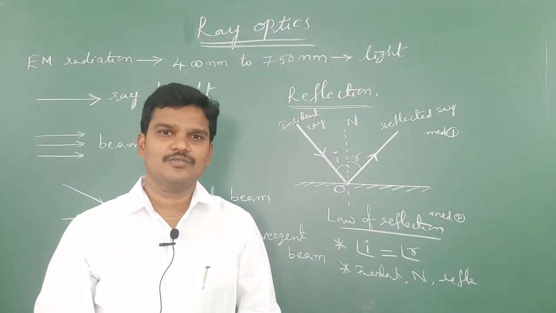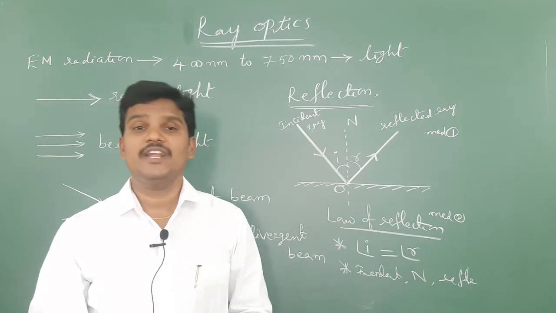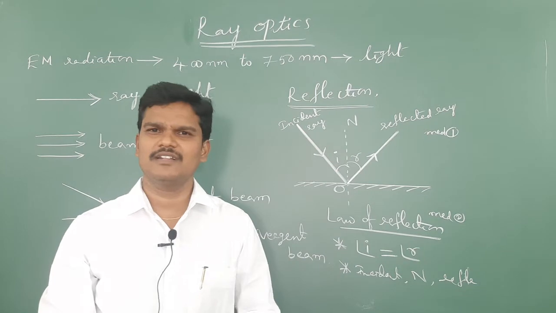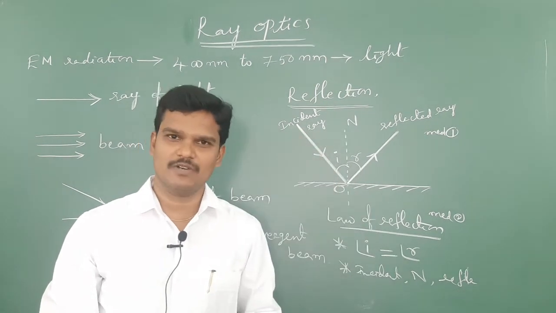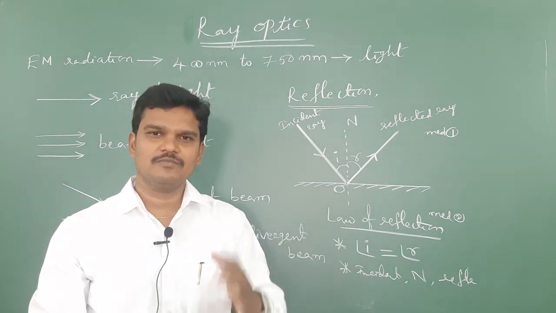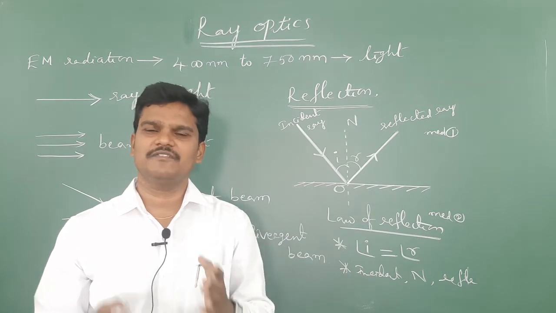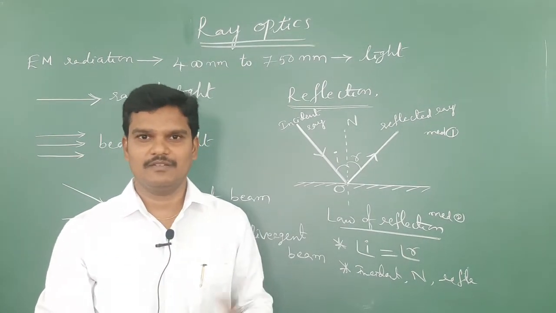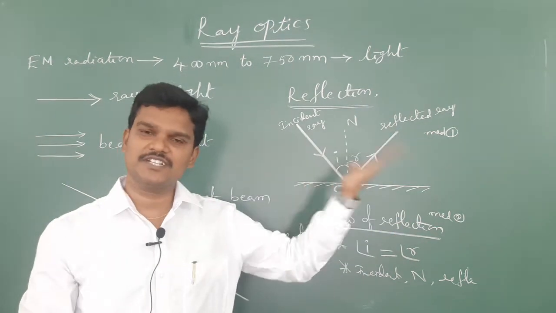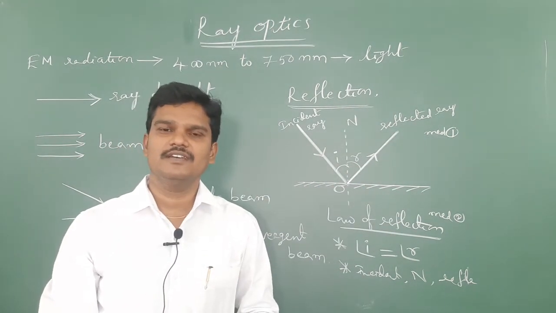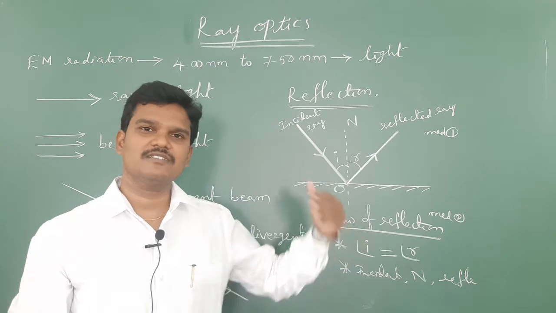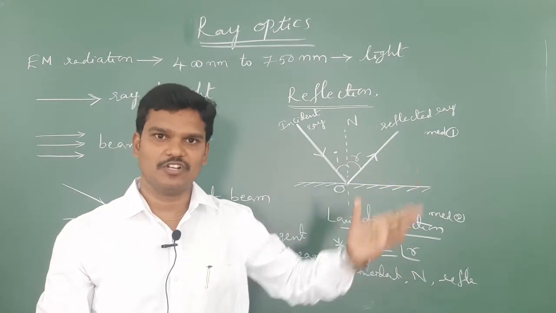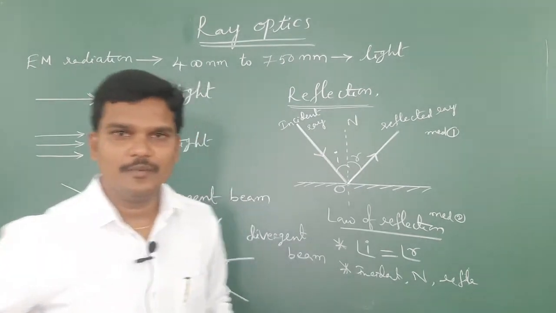Okay, so next I am going to continue with the plane mirror. What is a mirror? The general meaning of a mirror is nothing but a glass material, one side silvered. A mirror is a device which reflects most of the incident light. Why? Because the other surface is polished. One side of the glass material is polished, and then we can call it a mirror.